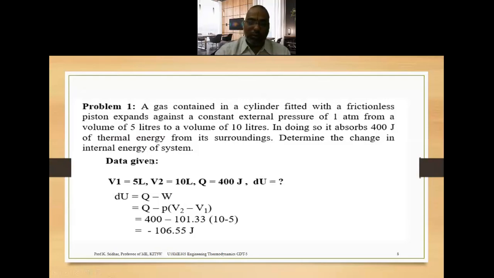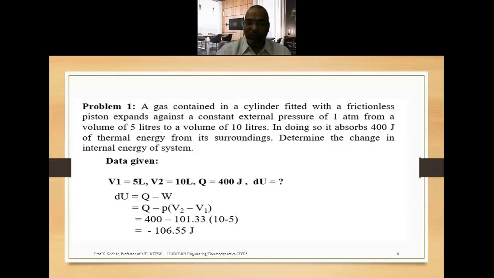This is the first law of thermodynamics applied to a change of state of a closed system. For a change of state, the first law can be written as dE is equivalent to delta Q minus delta W, and whenever all other forms of energy can be neglected, we can equate dE to dU. So dU is equivalent to delta Q minus delta W, and we know how to find the work, that is the PdV work, which is also known as the displacement work.